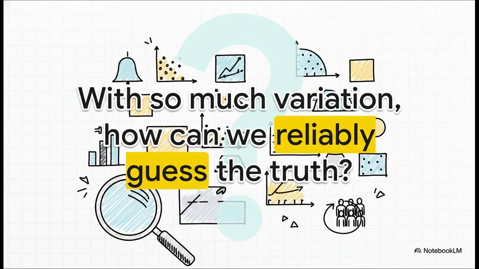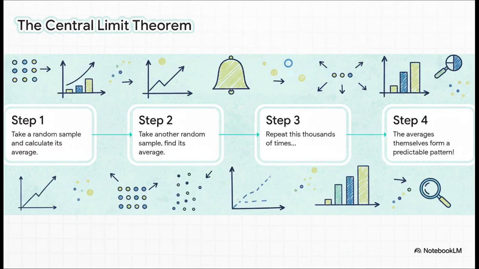So this is the million-dollar question, isn't it? If every sample gives me a slightly different answer, how can I ever trust the one answer from my one sample? How can it tell me anything real about the population's true average? The answer is one of the most powerful and honestly just beautiful ideas in all of math. It's called the central limit theorem.